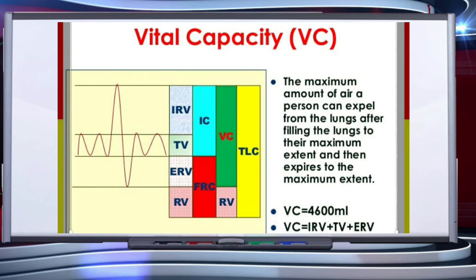Now let's talk about vital capacity. The maximum volume of air a person can breathe in after a forced expiration. This includes expiratory reserve volume, tidal volume, and inspiratory reserve volume, or the maximum volume of air a person can breathe out after a forced inspiration.